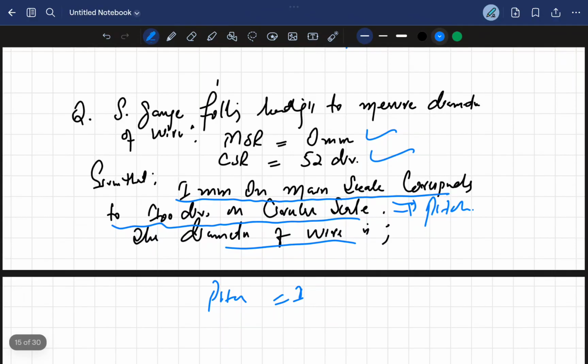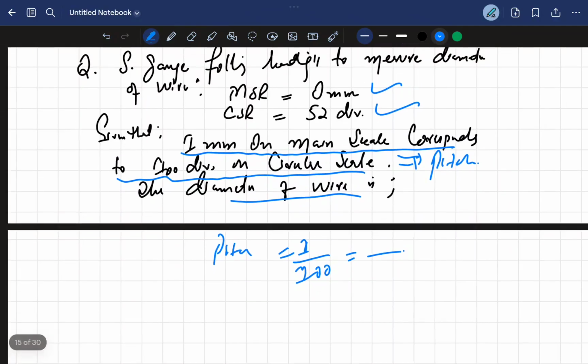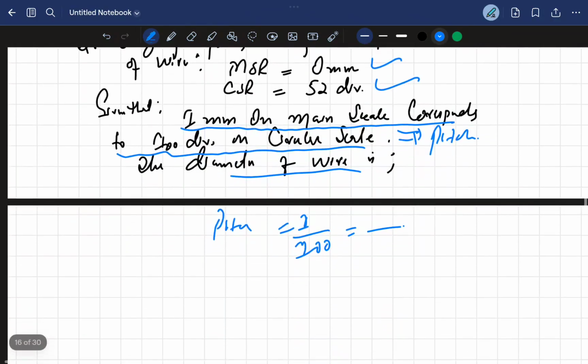The pitch is 1 divided by 100. Okay, sorry, this is the least count that's given. 1 millimeter on the main scale corresponds to 100 divisions on the circular scale.